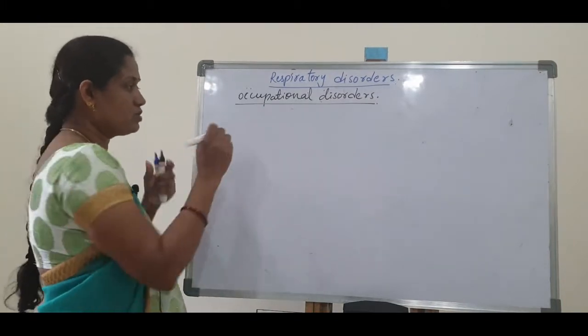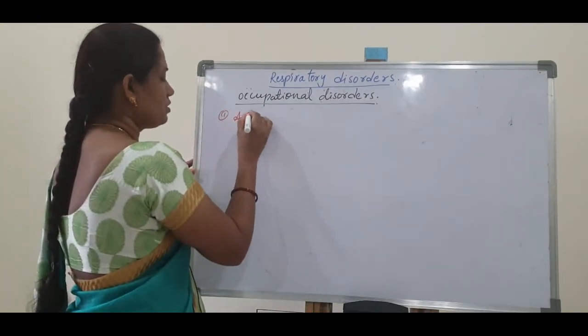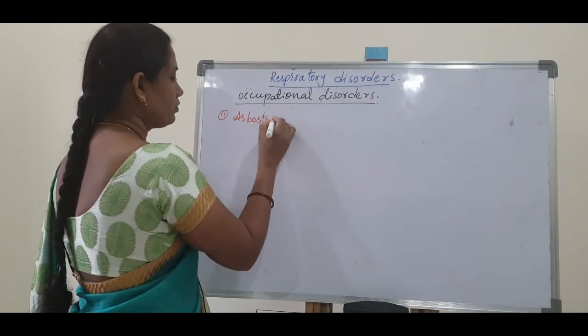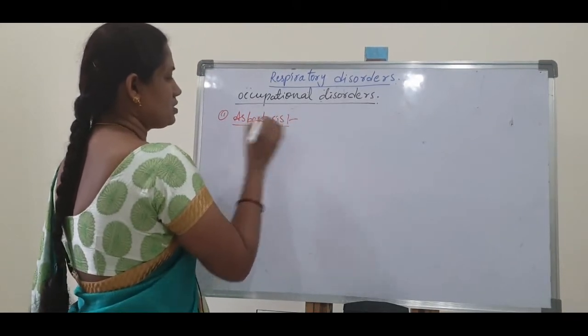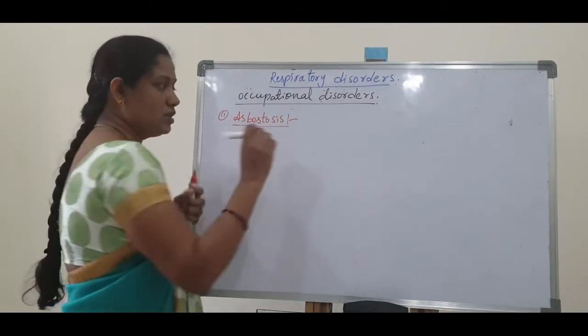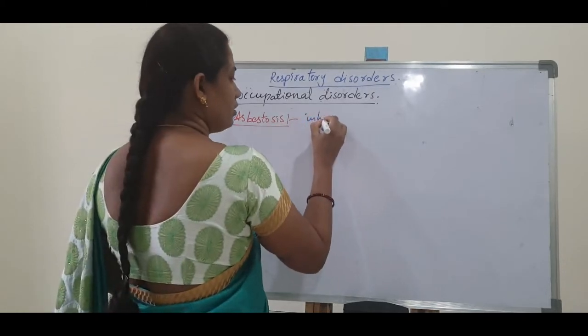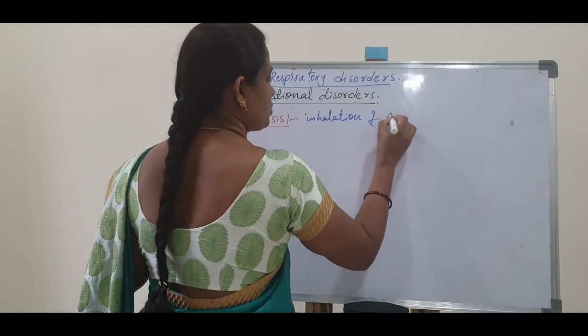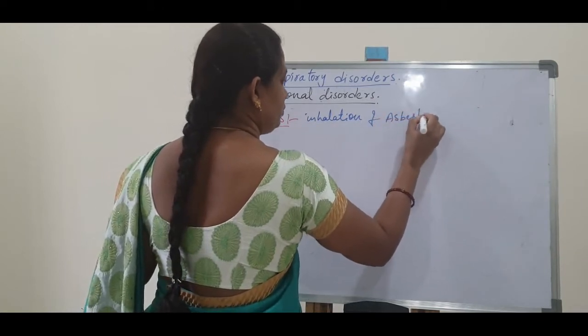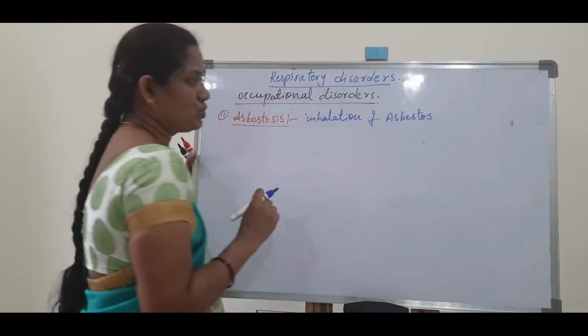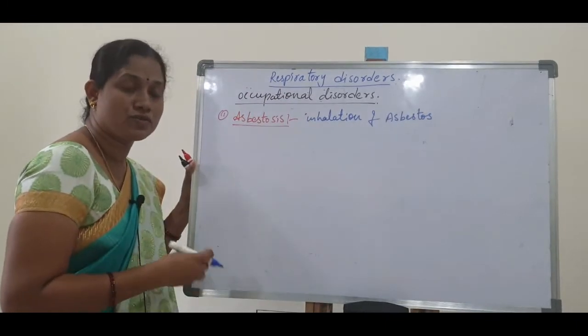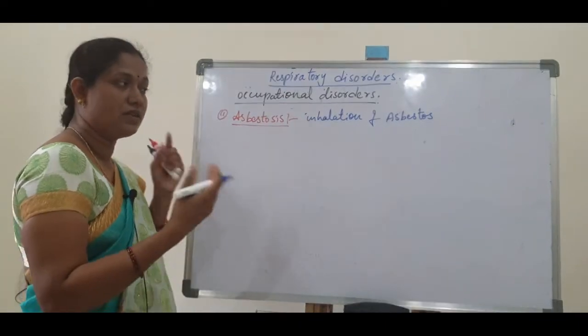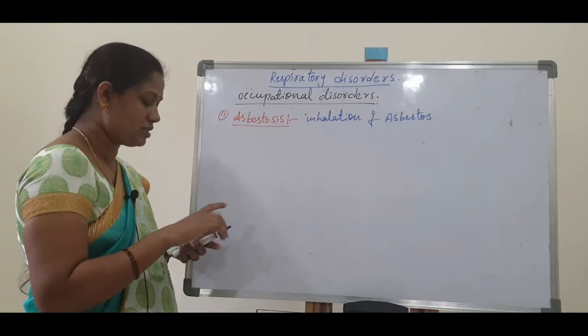In this, the first one is asbestosis. Asbestosis means inhalation of asbestos. Accumulation of asbestos in our lungs damages our respiratory system.